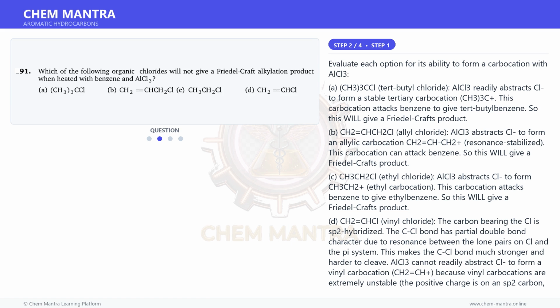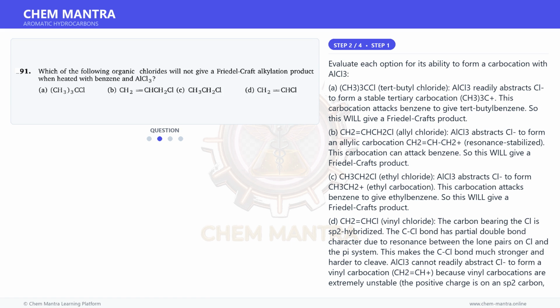C. CH3CH2Cl, ethyl chloride. AlCl3 abstracts Cl to form CH3CH2+, ethyl carbocation. This carbocation attacks benzene to give ethylbenzene. So this will give a Friedel-Crafts product.